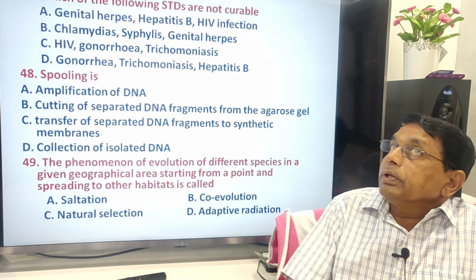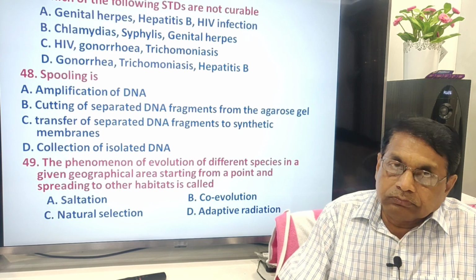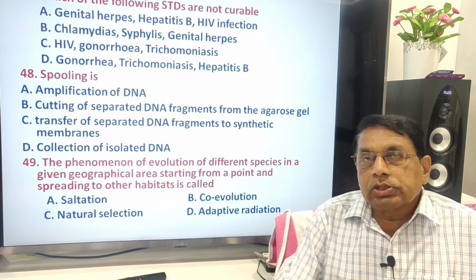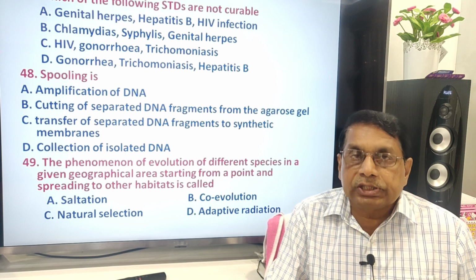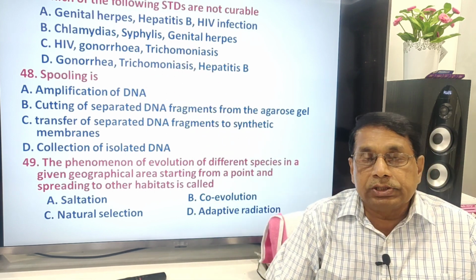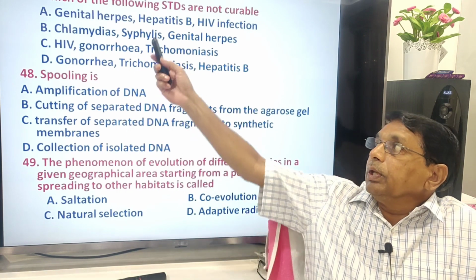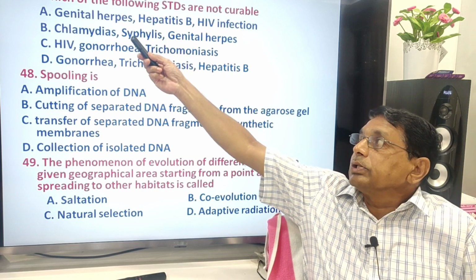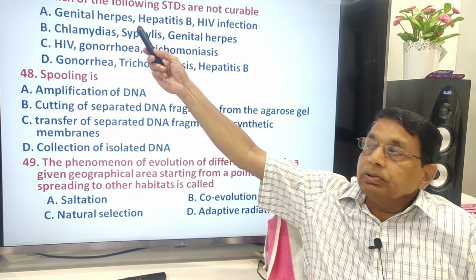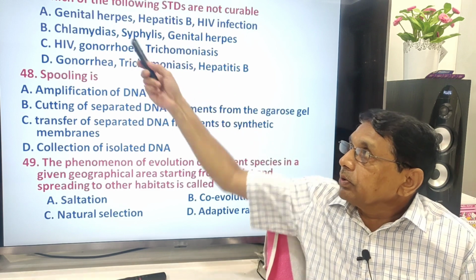Which of the following STDs are not curable? Generally, viral diseases are not curable. STD means sexually transmitted diseases. All these are sexually transmitted diseases, but some of them are caused by bacteria. Here, the answer is genital herpes caused by herpes virus, HSV, hepatitis B, HIV. So, the correct answer is A.